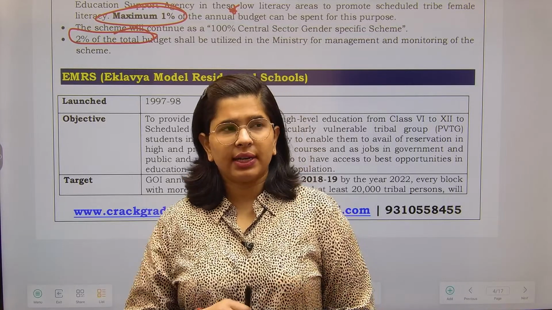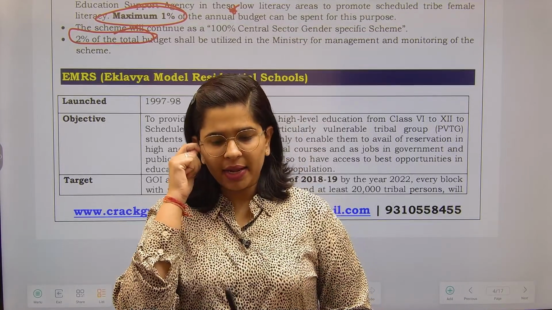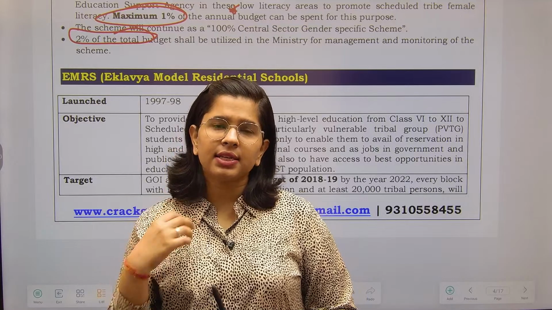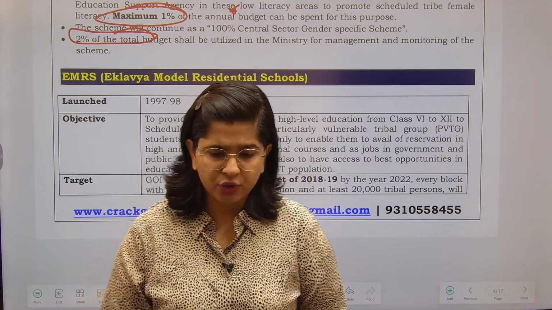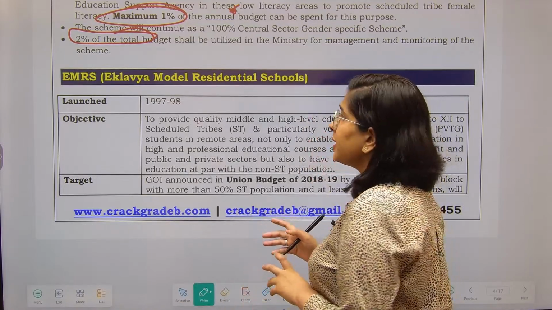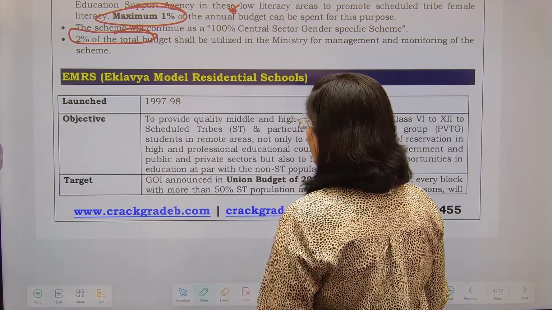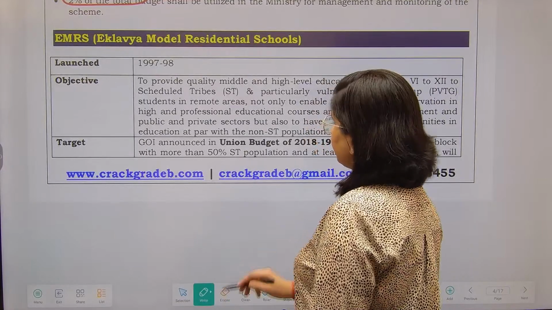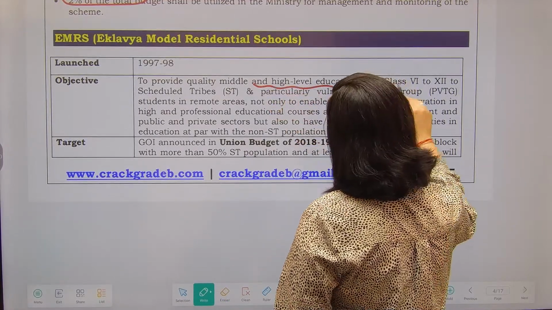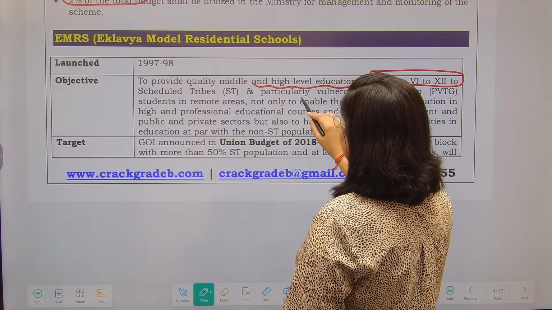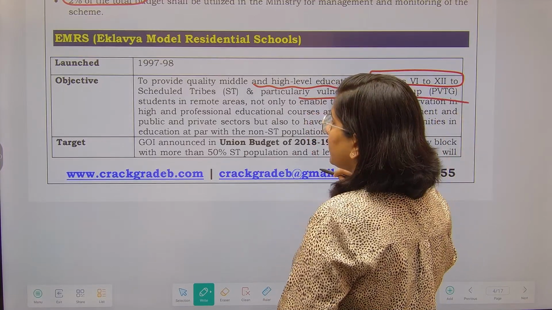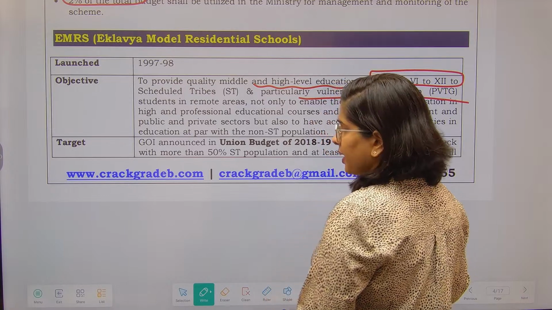Under EMRS you are focusing on ST students, so that you can provide them a good education. It was launched in 1997 and the objective is providing middle and high level education from class 6 to 12 to scheduled tribes and PVTGs, particularly vulnerable tribal groups, in remote areas.